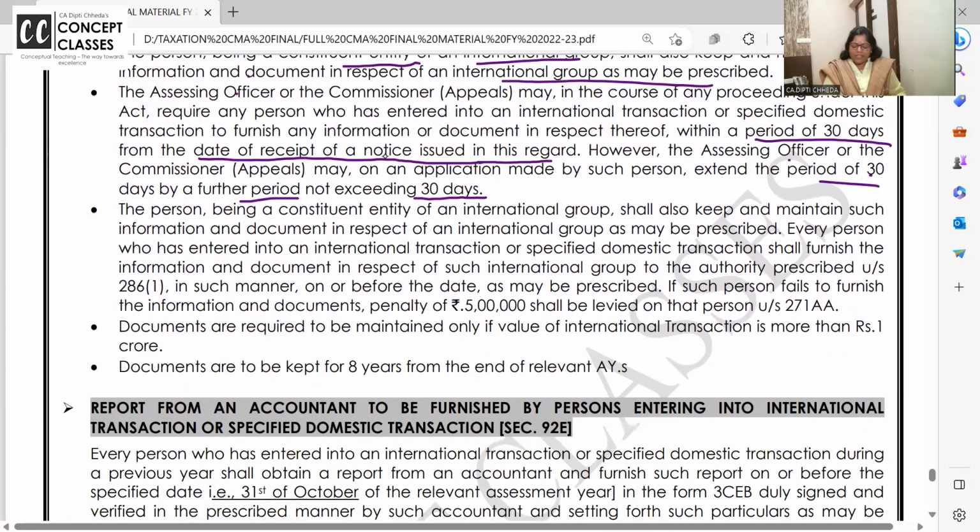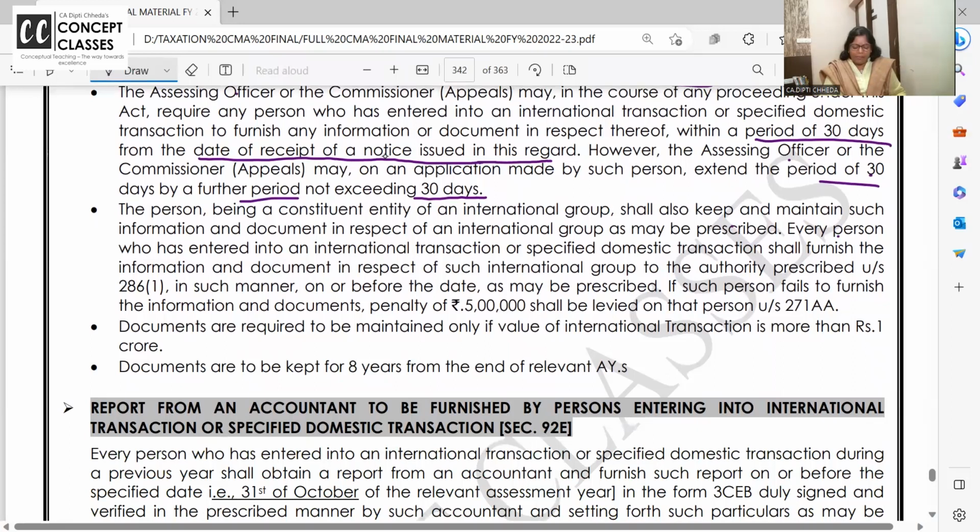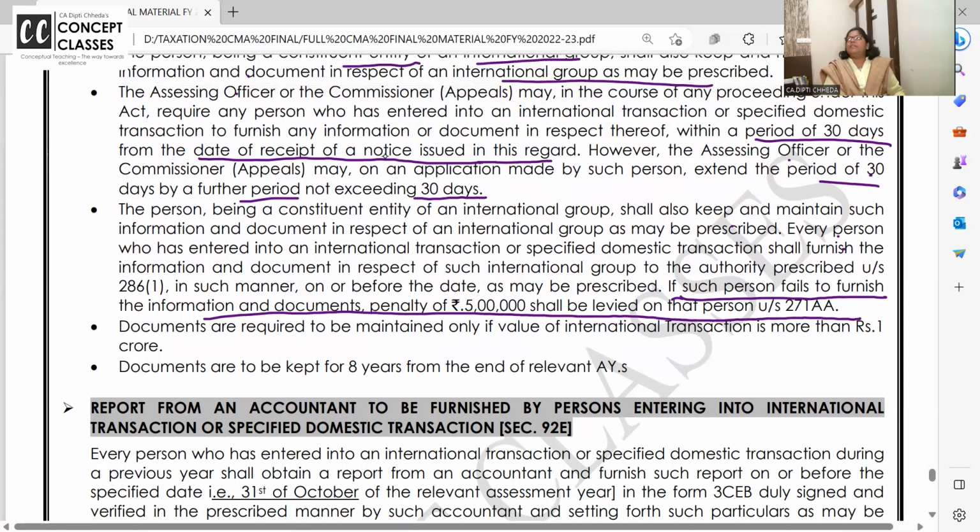The person being constituent entity shall also keep and maintain such information and document in respect of international group. Every person who has entered into international or specified domestic transaction, they all should maintain. If they fail to maintain, then 5 lakh rupees penalty is there under section 271AA. ये एग्जाम में क्वेश्चन के फॉर्म में आया है. कैसे we will do today's classes, very easy, dear students, and it is exam oriented.